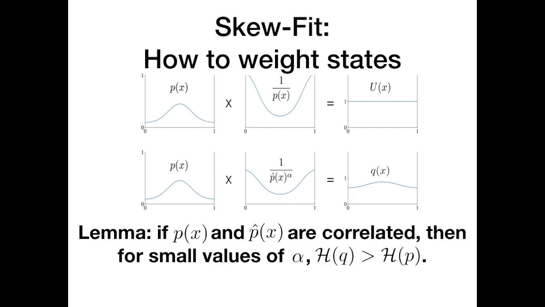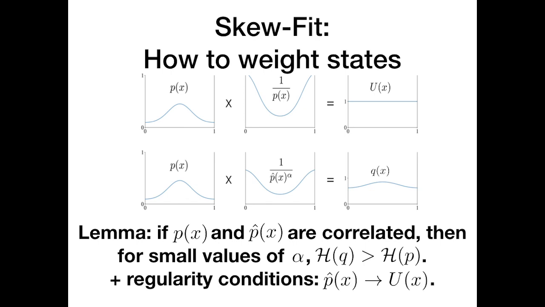We prove in the paper that we don't need to approximate the density very accurately. Instead, as long as our approximate density is correlated with the true log likelihoods, then we can always increase the entropy of our goal distribution. We also prove that, under certain regularity conditions, this procedure converges to the uniform distribution over the set of valid states. In practice, this means that we can maximize the goal distribution entropy while still using expressive generative models, such as variational autoencoders, allowing us to scale to high-dimensional state spaces.